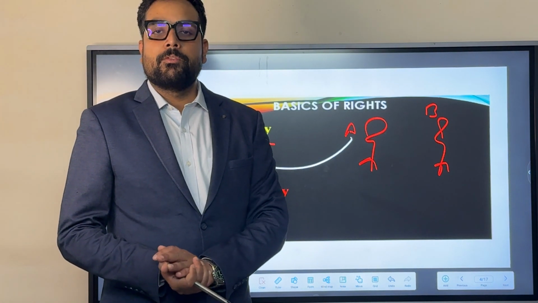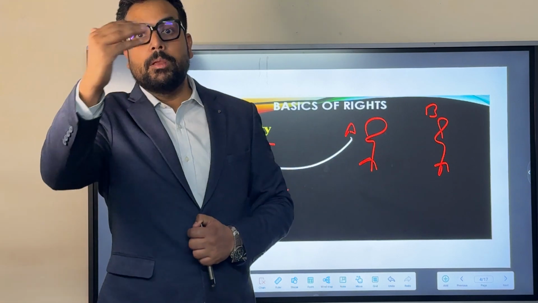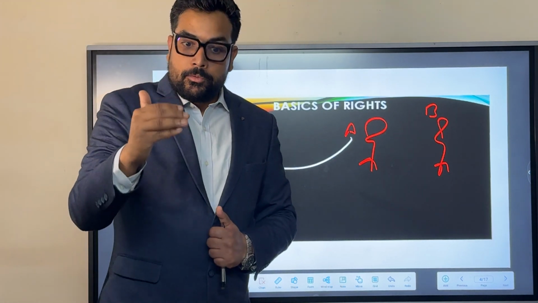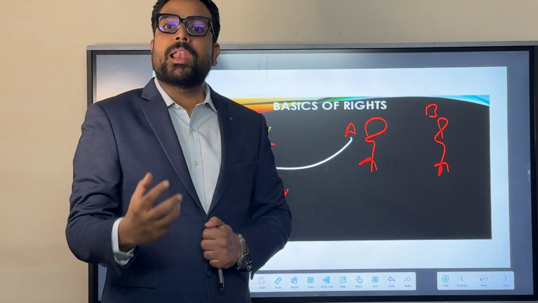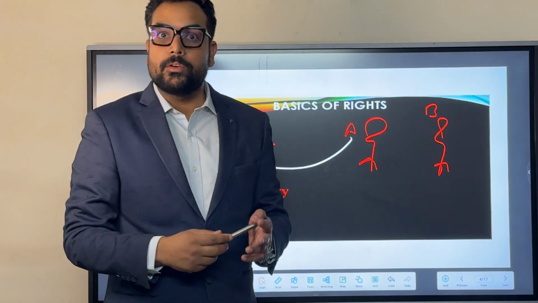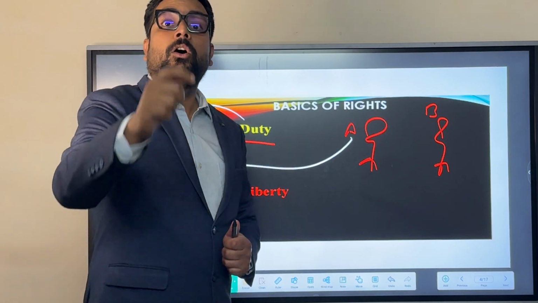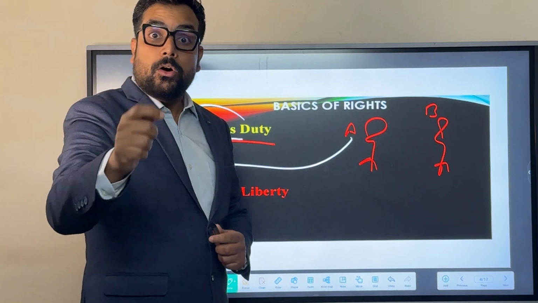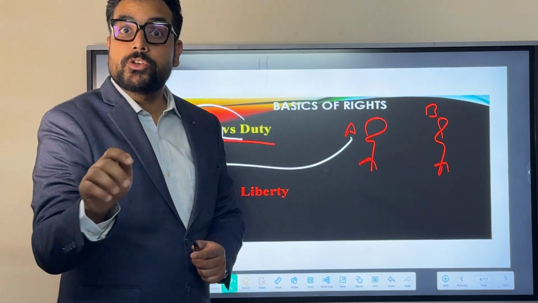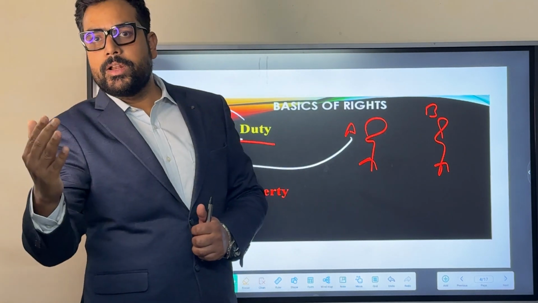For example, in a family there would be children and parents or guardians. Children have a right to get ample education for their holistic development, for their complete development in the future. On the other hand, it is the duty of the parents or guardians to fulfill all the demands regarding the education of those children. So it's a kind of dual concept. One has the right, another one has the duty.